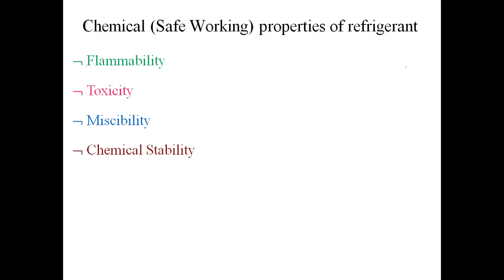Then the next one is chemical stability, and the last one is the effect on stored food. So these are the five important chemical properties of all refrigerants. We'll see all of them one by one.